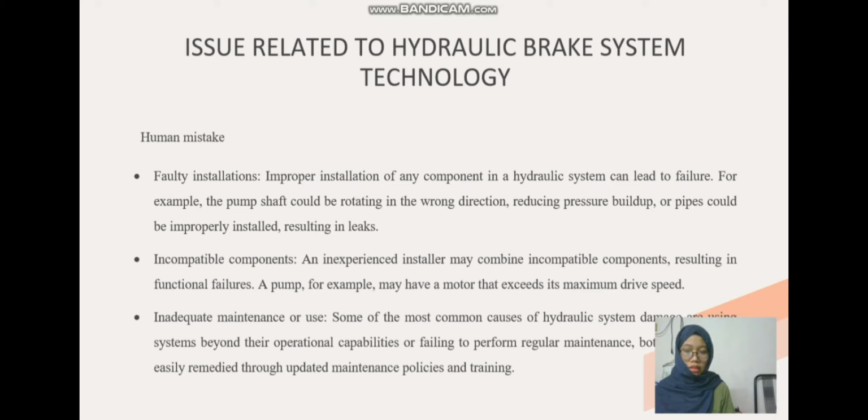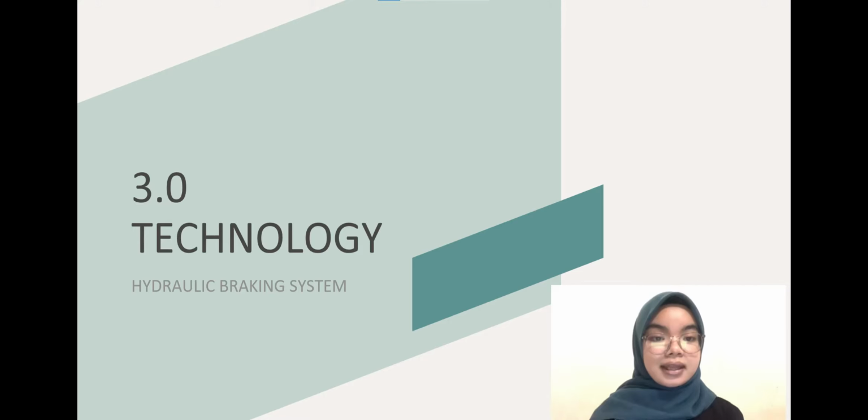Point number 3 is inadequate maintenance or use. Some of the most common causes of hydraulic system damage are using systems beyond their operational capabilities or failing to perform regular maintenance, both of which are easily remedied through updated maintenance policies and training.